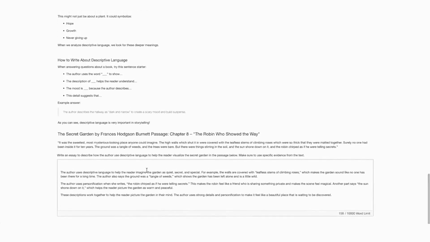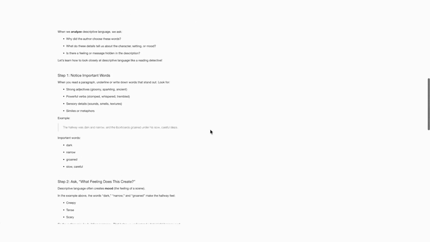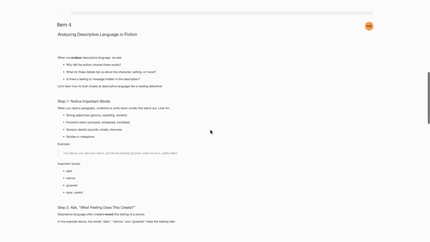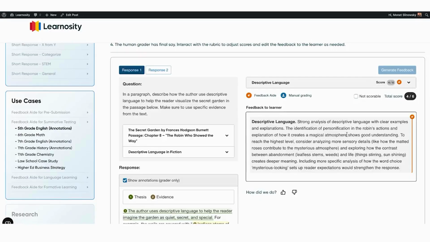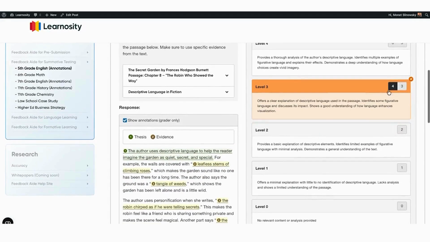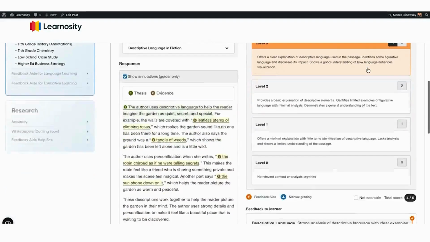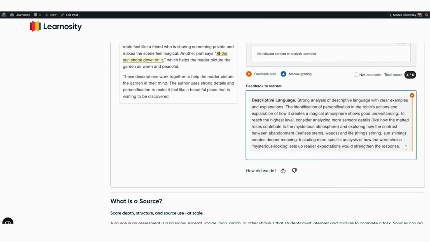Now here is the response and the score. At this point, if I want more details, if I as a grader want to go in and change the mark, if I want to see the feedback, you can initialize Feedback Aide API, and you can see the rubric here. So the rubric is rendered here for us. We have that 4 out of 6 is the exact same session that's just being pulled, and we also have the feedback to the learner here.